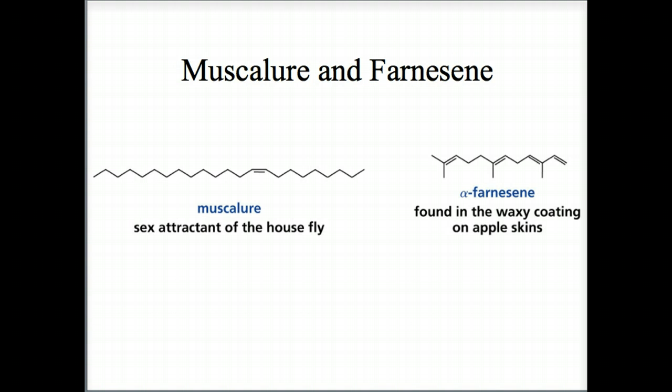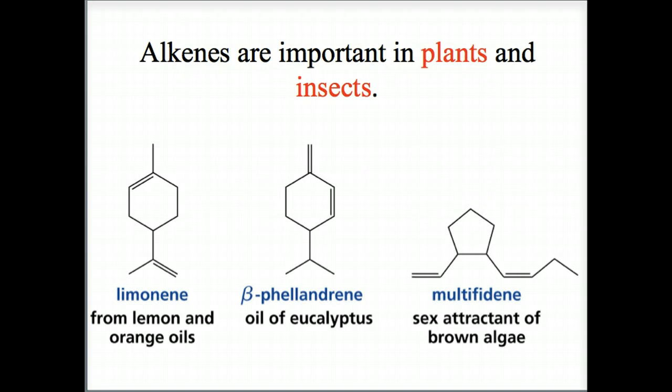Here are 2 more examples. Muscalure and farnesene. And back to the previous slide again, I didn't mention, but these are 3 examples of alkenes in plants and insects. Why are they alkenes? Because they have double bonds. You can see double bonds in all of them. There's one, there's a double bond, and the 2 double bonds in these various compounds. Limonene and beta-phellandrene and multifidene. And you can see how they're found in nature.